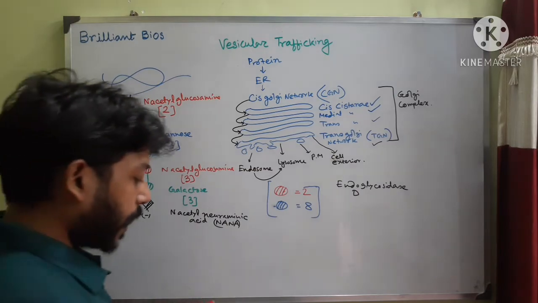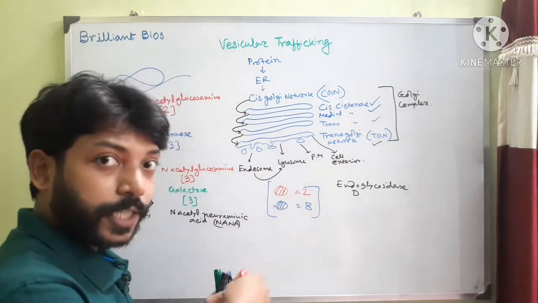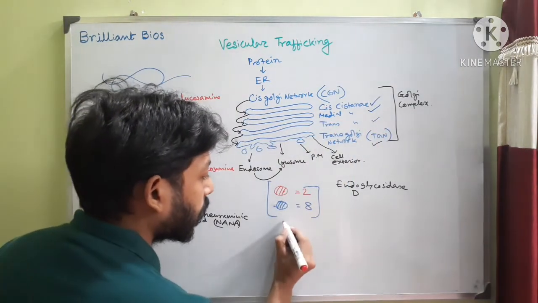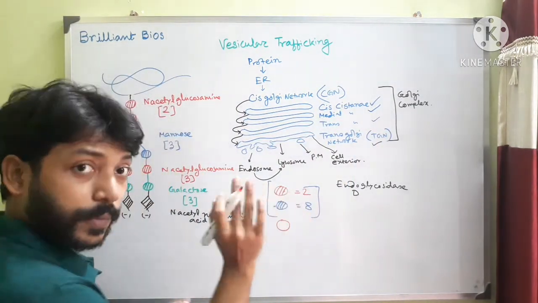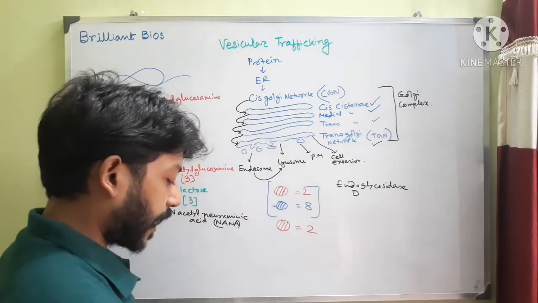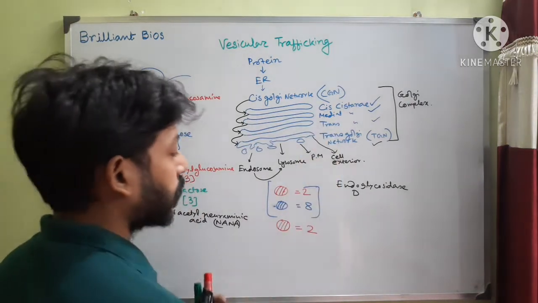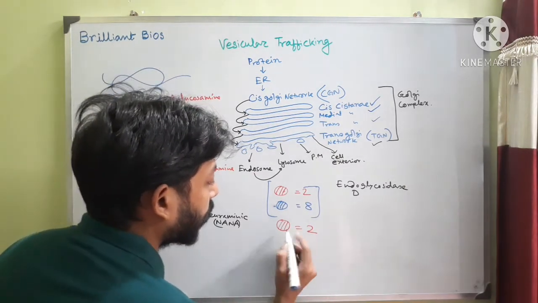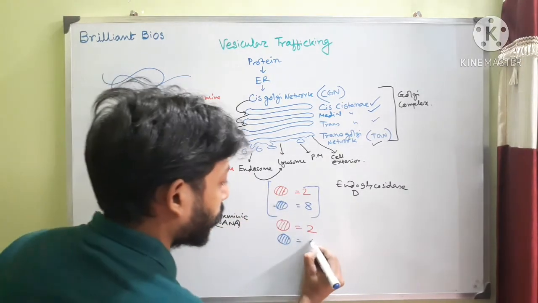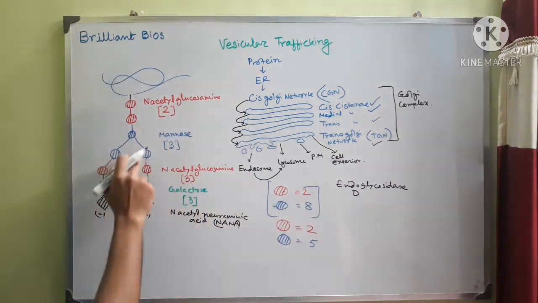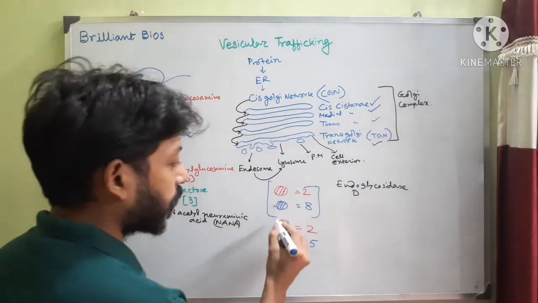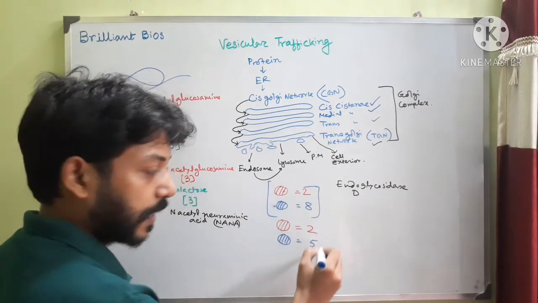But when this protein enters the cis-Golgi network or cis-cisterna, the molecule becomes N-acetyl glucosamine 2, and as I have mentioned, in the cis-cisterna the number of mannose is how much? 5. 3 mannose are trimmed. You can see at first 3, then another 2 are removed. So in the cis-cisterna the number becomes this.